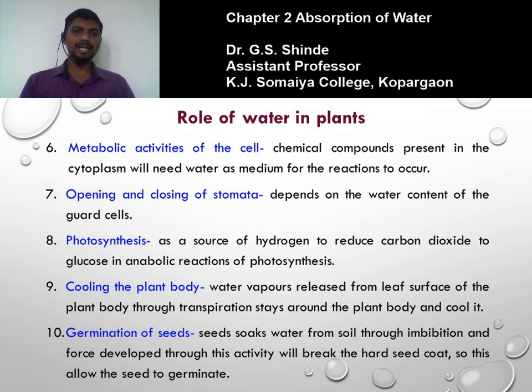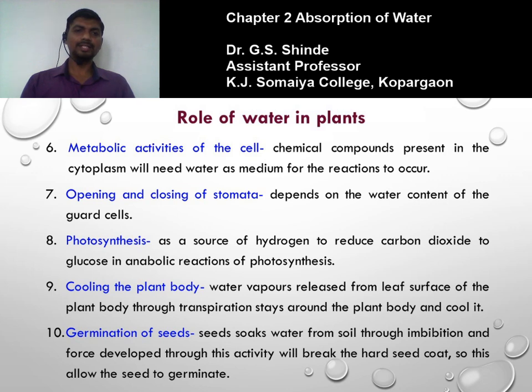We know the reaction of photosynthesis: 6CO2 plus 12H2O gives rise to C6H12O6 plus 6H2O plus 6O2. In this reaction, the water directly participates in the process of photosynthesis. It also serves as a source of hydrogen to reduce carbon dioxide to glucose in the process of photosynthesis.